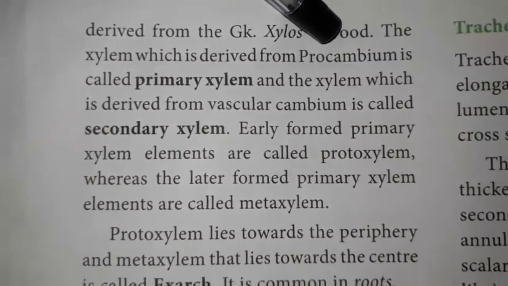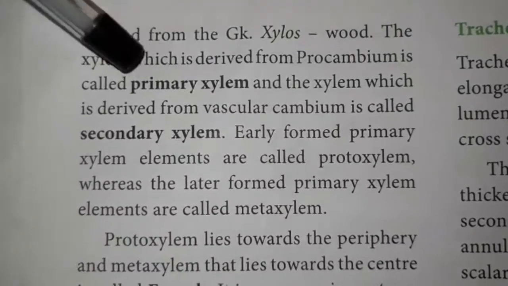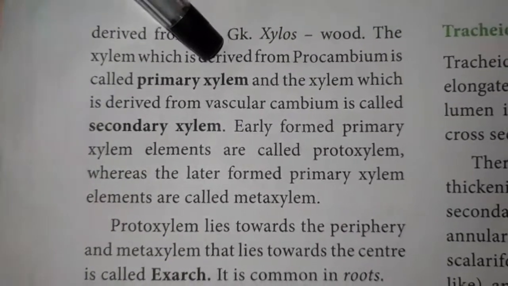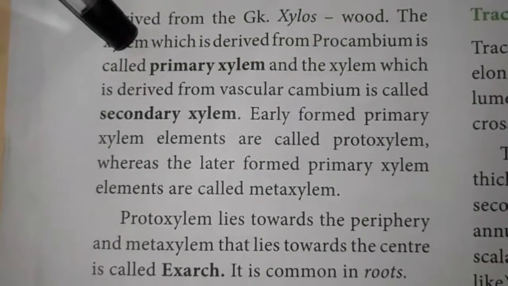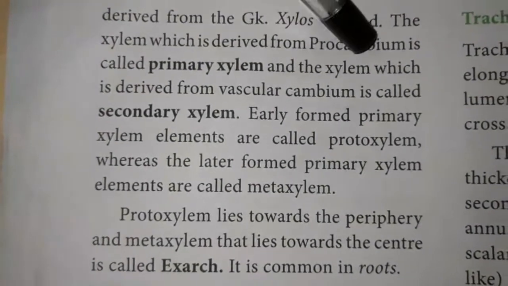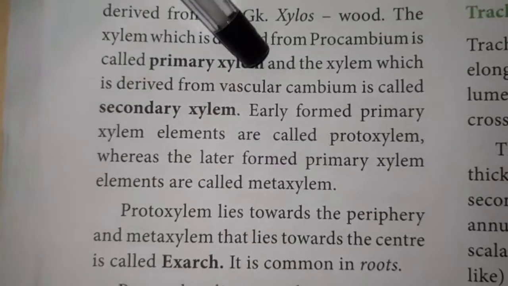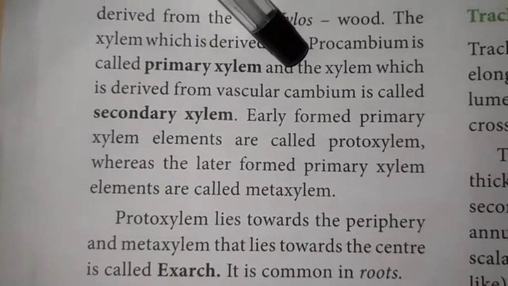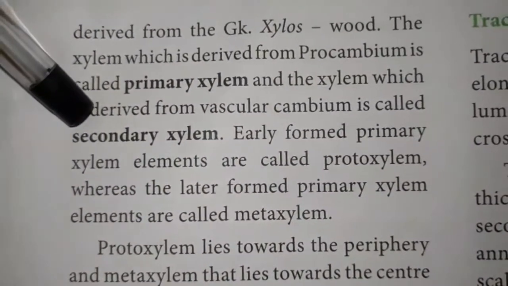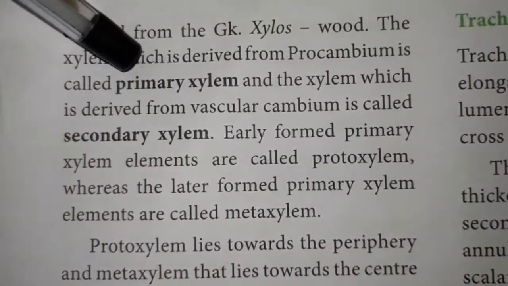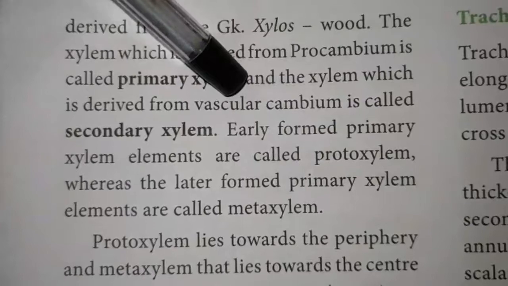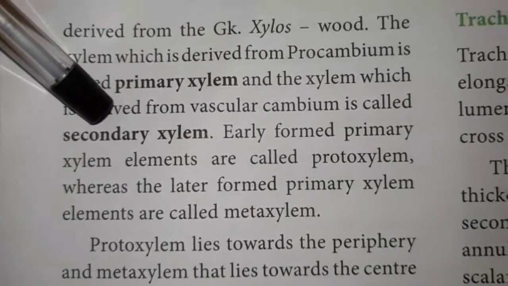The xylem is derived from the procambium. The procambium is a meristematic tissue which makes the primary xylem. The xylem derived from the vascular cambium is called the secondary xylem. So the procambium forms the primary xylem and the vascular cambium forms the secondary xylem.